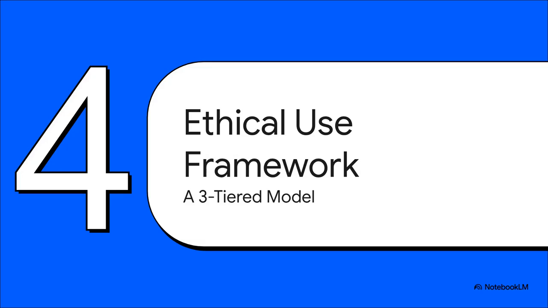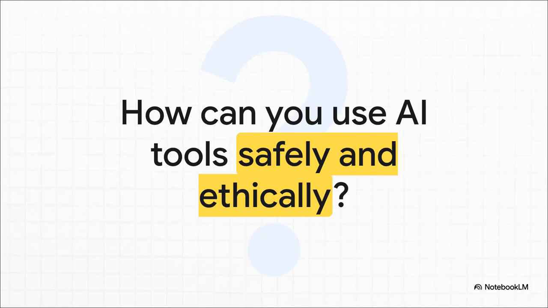So, I know this all sounds like a minefield, but don't worry, the researchers behind this paper came up with a really smart, really simple framework to help us find our way through it. The whole key is to change how we think about them. We need to stop just vaguely asking the AI to write something and instead get super specific about the task. We need to know, is this task safe? Does it require some serious caution, or is it just way too risky to hand off?